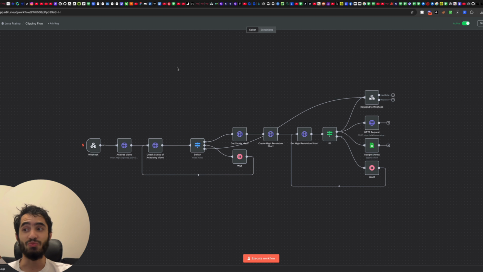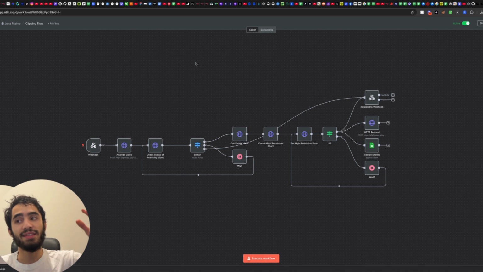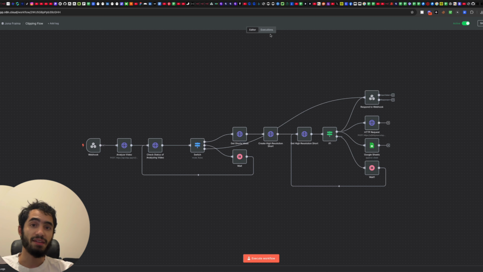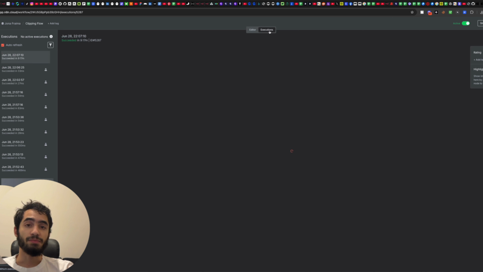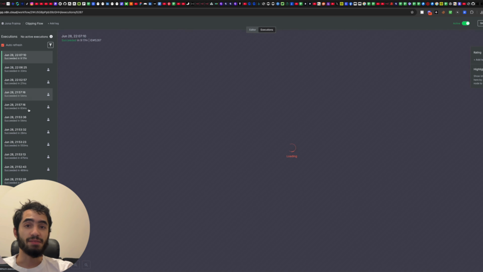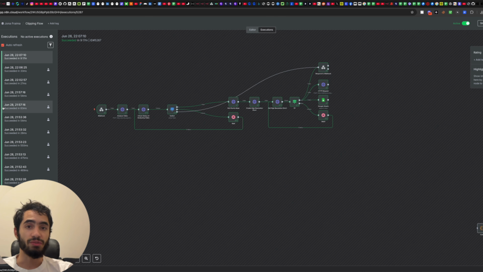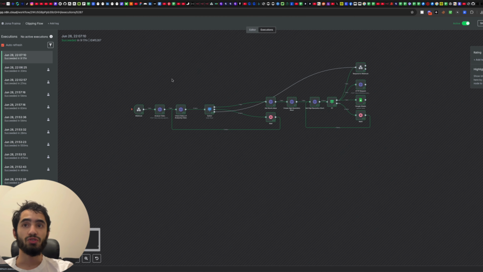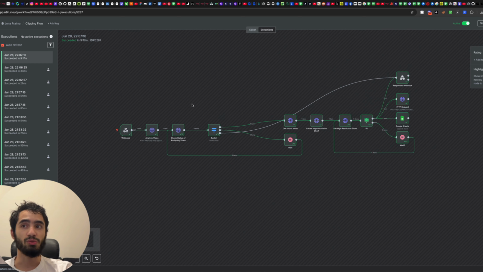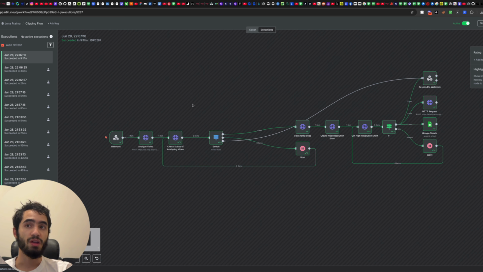Here is the one and only simple n8n workflow that we have for this entire app. Now, what you have to understand with n8n is that n8n has a sort of a parallel processing feature. That means that 10 people can press the button at a time, and it will create a separate execution environment, right? And that's really helpful for you. So I will show you guys here an execution that we had, and I will explain you node for node